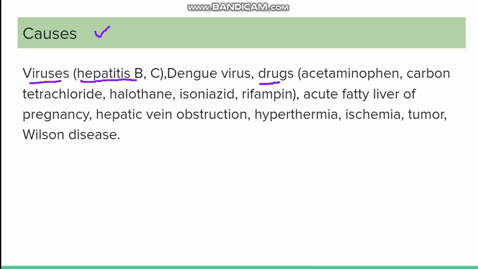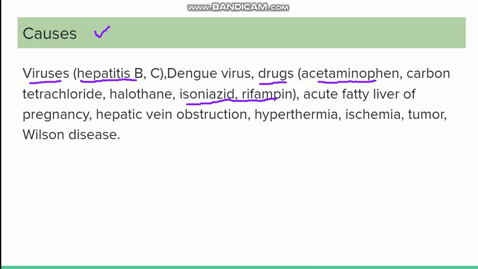In drugs, a very important cause of fulminant hepatitis is poisoning or overdose of acetaminophen. This acetaminophen can cause fulminant hepatitis. Other drugs are carbon tetrachloride, halothane, isoniazid and rifampicin, the two anti-tubercular drugs. These can also cause fulminant hepatitis.